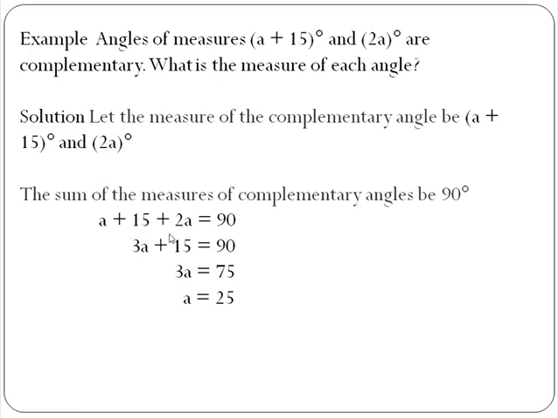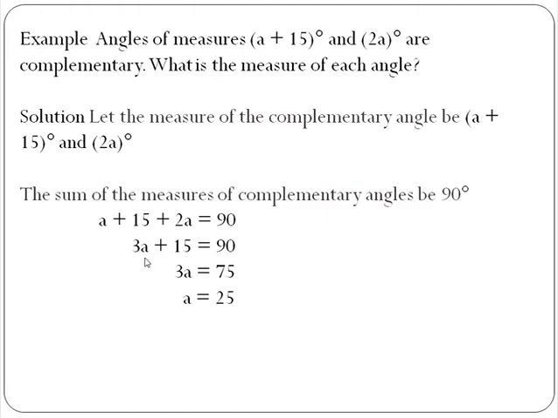Now look at the left hand side. Look at the variable part. Here 2a and a are like terms, so we will add them. a plus 2a is 3a. Here 15 will remain as it is, equal to 90. The right hand side will also remain as it is.